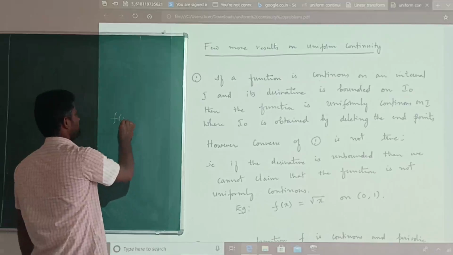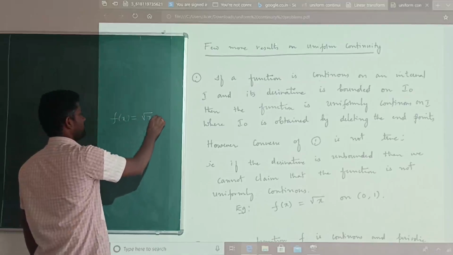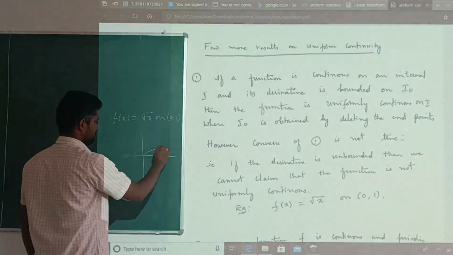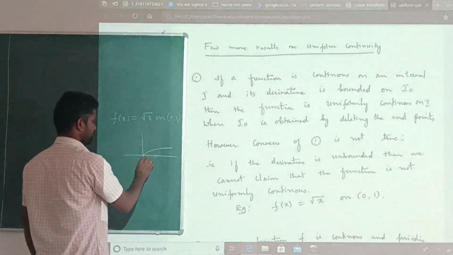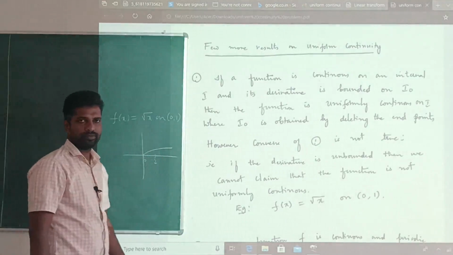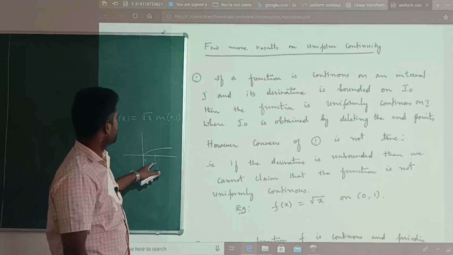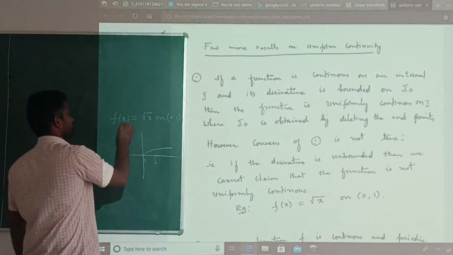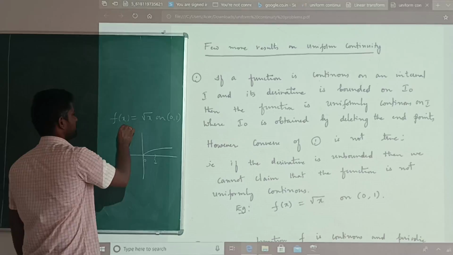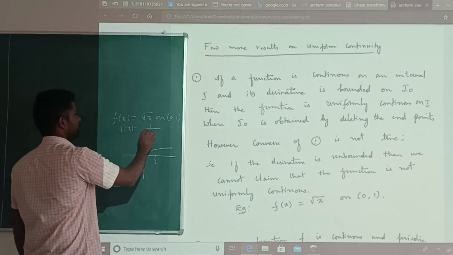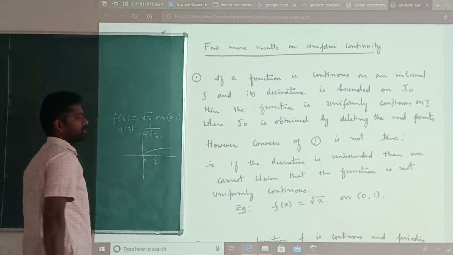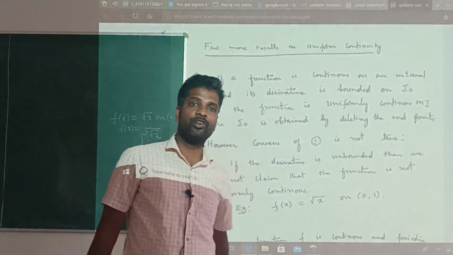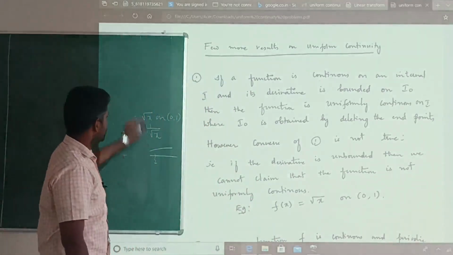I consider an example here. f of x is equals to root x on the interval 0 to 1. This function is continuous and, in fact, it's a uniformly continuous function. But if I think about its derivative, f dash of x, it is 1 by 2 root of x, which is unbounded. However, the function is uniformly continuous. So converse of 1 is not true.